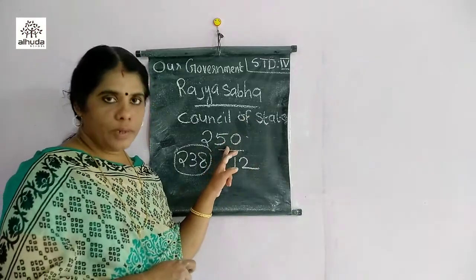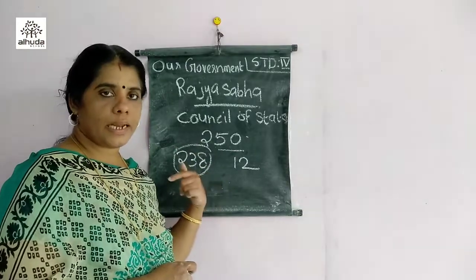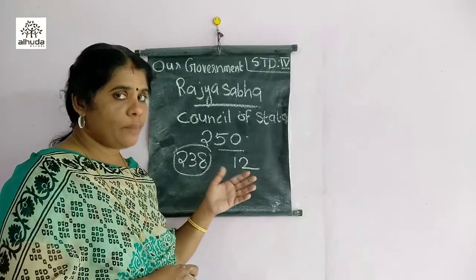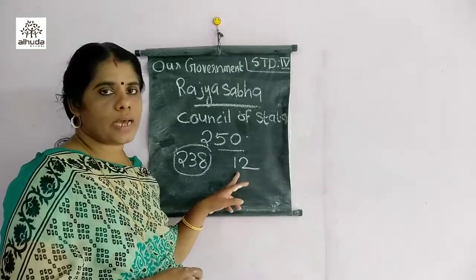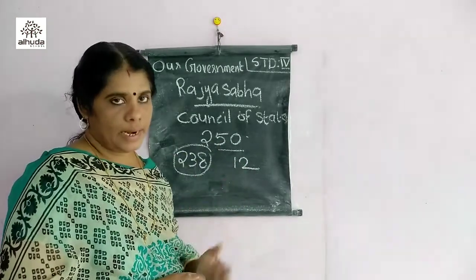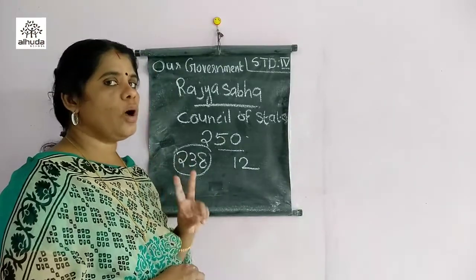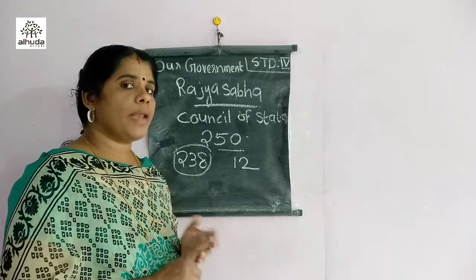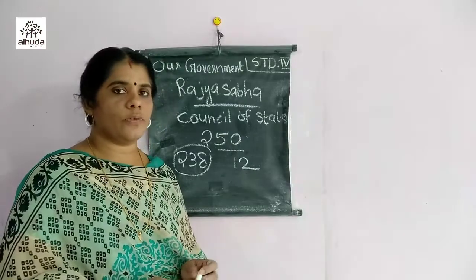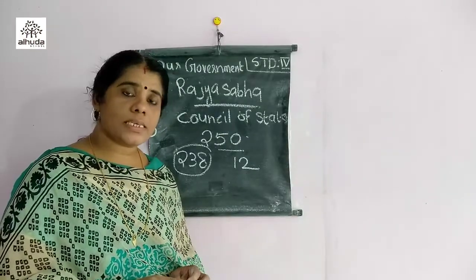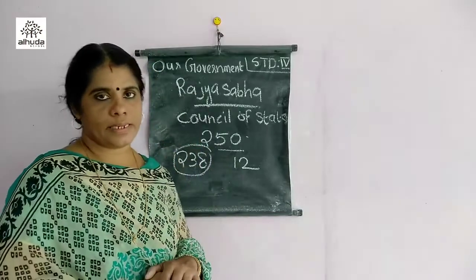It should have 250 members, and among these 250 members, 230 members are elected by the members of the state legislative assemblies and the remaining 12 persons are nominated by the president directly. They can enter into Rajya Sabha. Understood? So there are two houses for the parliament. Parliament actually is a law-making body of the government. Parliament makes laws for the people and the president is an integral part of this parliament. Okay? That's about the legislative.